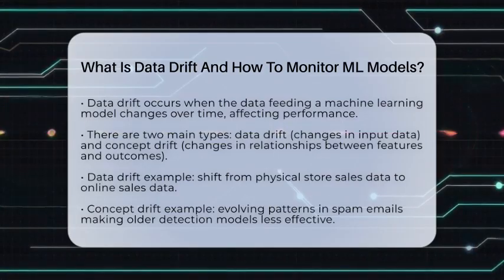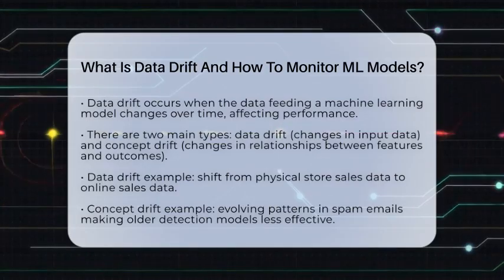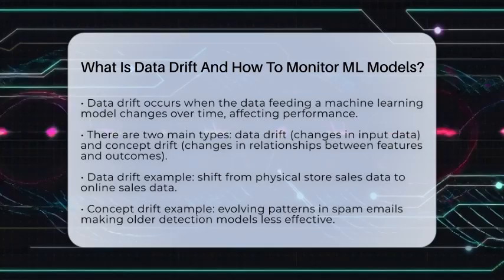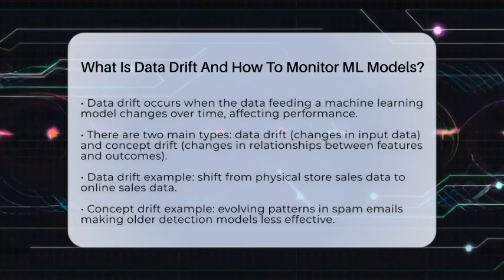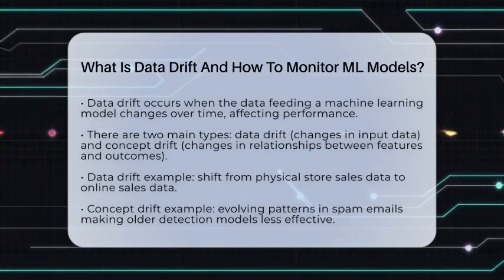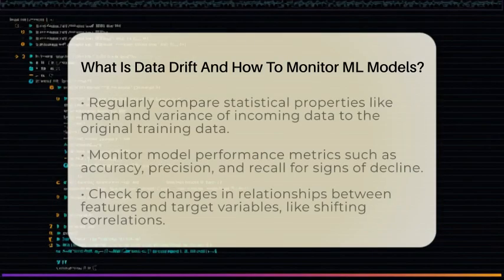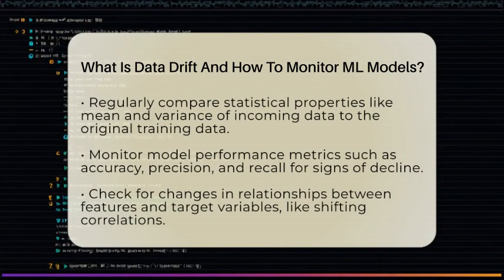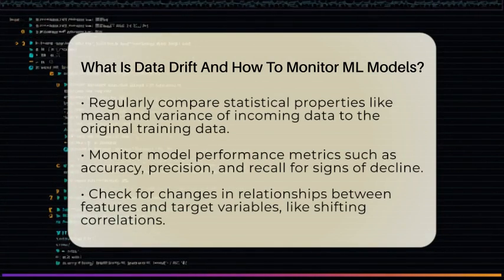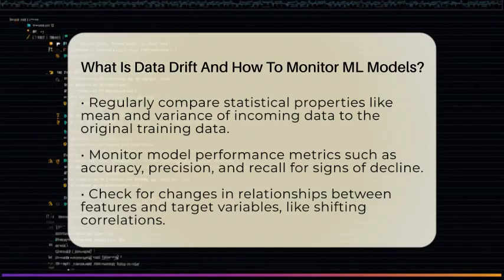For example, if a sales prediction model was trained on data from physical store purchases, but now most sales happen online, the data distribution shifts. The second is concept drift, which occurs when the relationship between input features and the output changes. Think of spam email detection. What was once spam might evolve, making older models less effective.